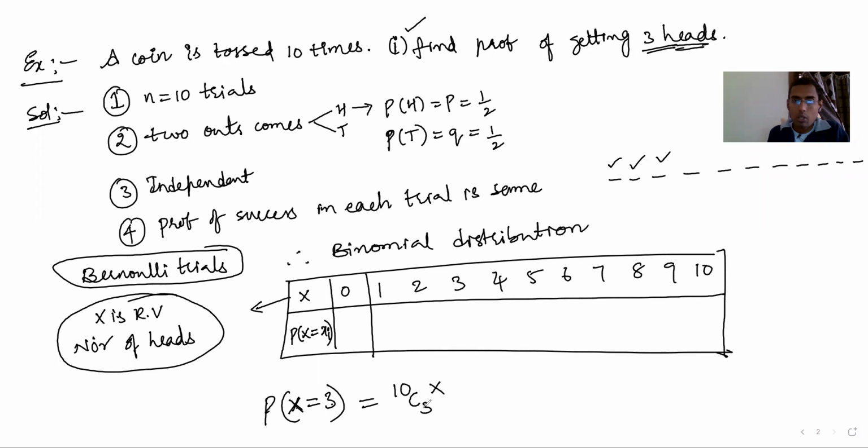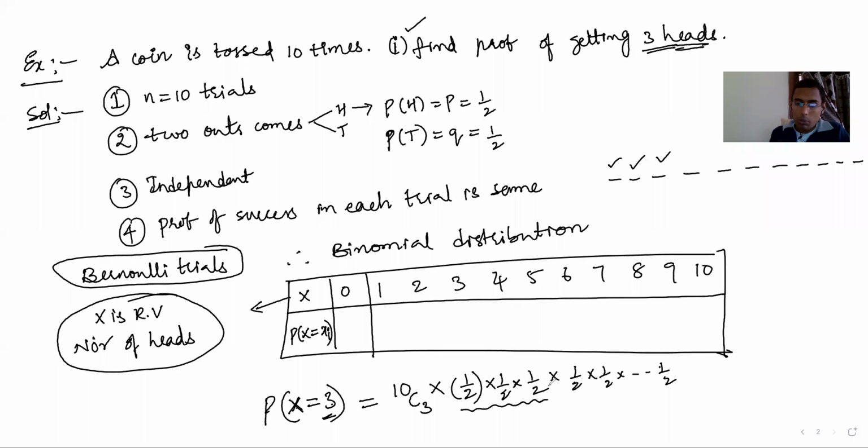Now success here is what? 3 successes. We can say 3 successes. That means 3 heads. So they are independent. Independent means simply you should multiply 1 by 2, 1 by 2, like this you should write. And then remaining all. This is probability of getting a head, that is success. 3 heads, say success. And failure is what? Again tail. This is 7 times tail.